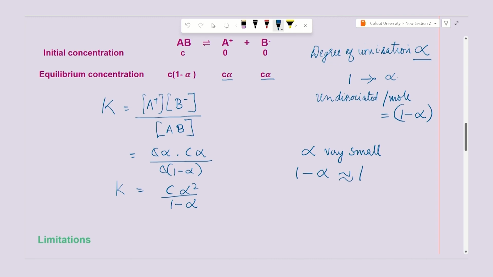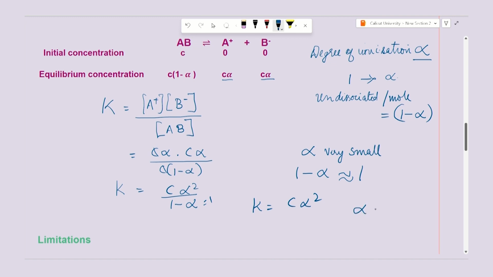For example, 1 minus 0.001 will be 0.999, and that can be approximated as 1. So, again this expression takes the form K is equal to C alpha square, because the denominator becomes 1.